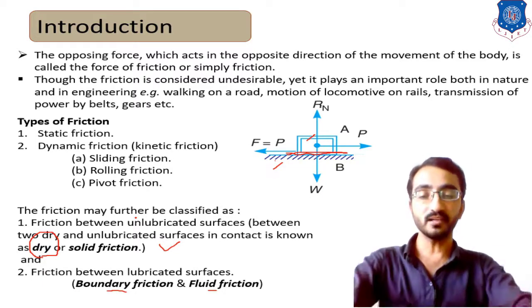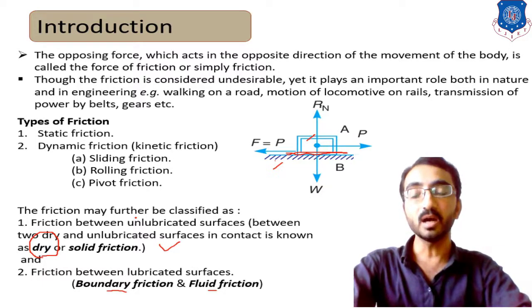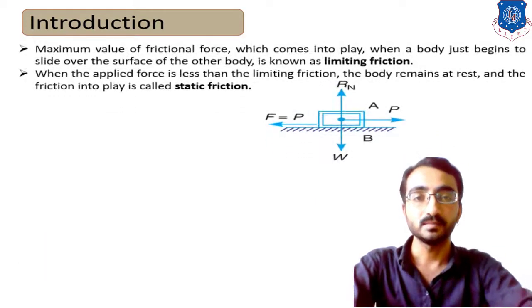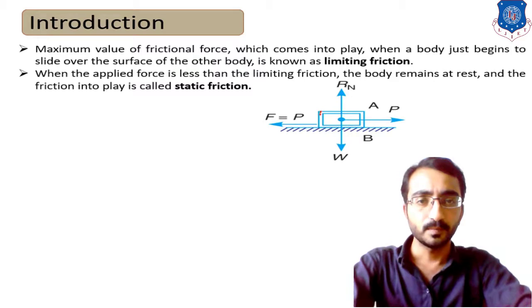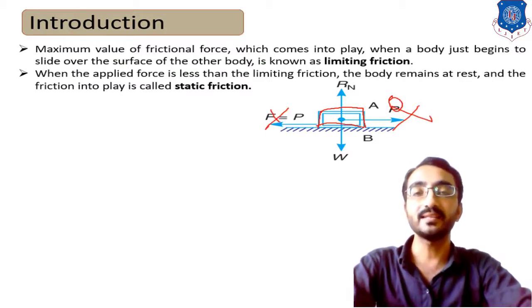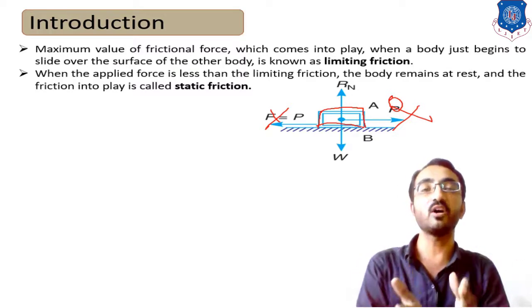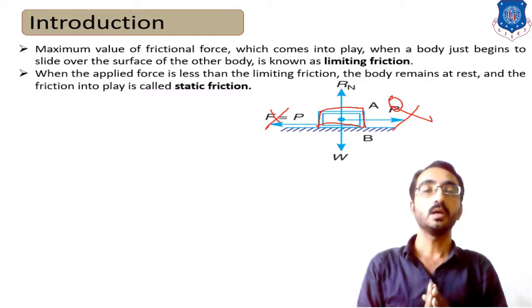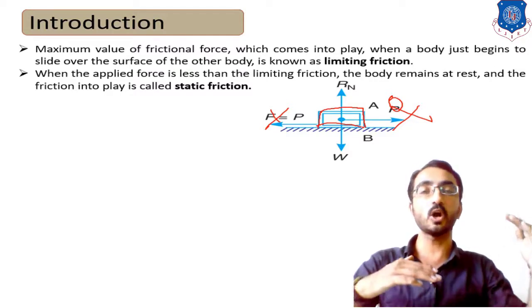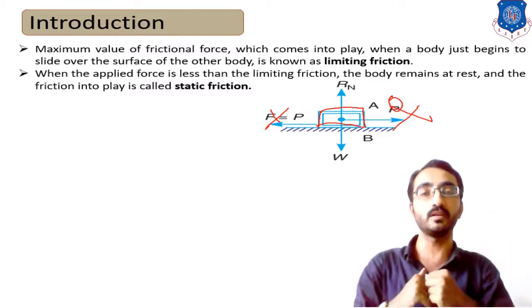Now, another fundamental is the amount of friction. Let's consider a particle placed over here in its initial position. We are not applying any type of force over here. If we don't apply any force, then there won't be any frictional force, because if we don't apply any force, how will the body move?